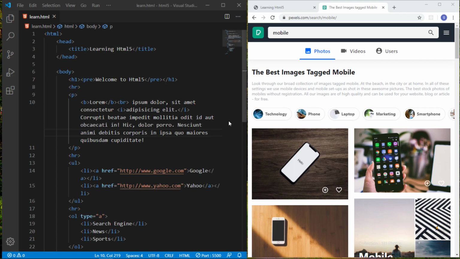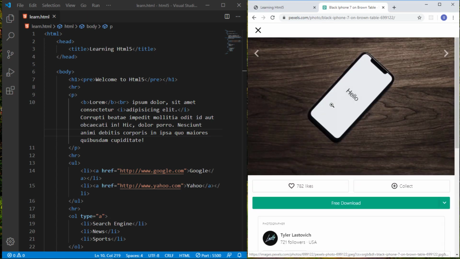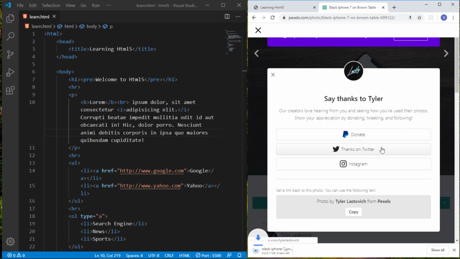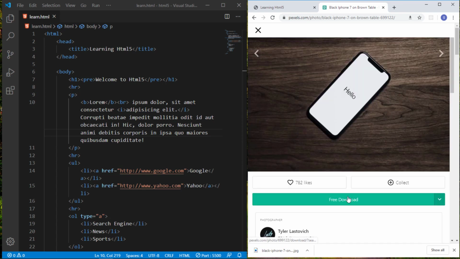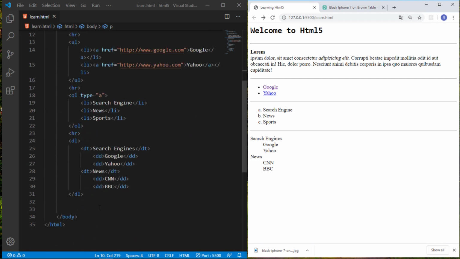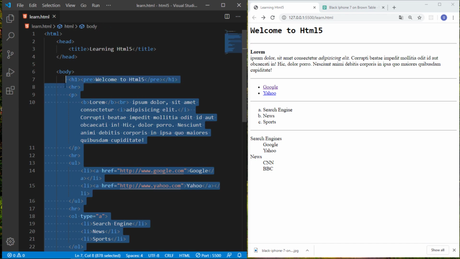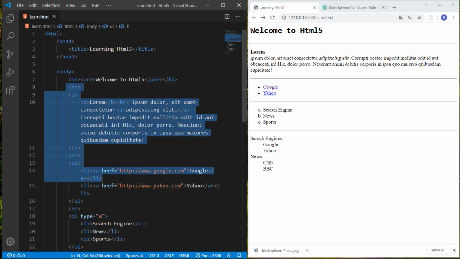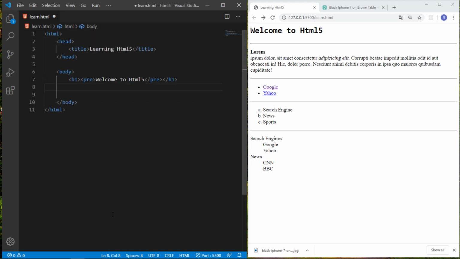Now we learn how to add images to a website. So I download this image, you get an option of free download, and mostly I download images from pexels.com, and this image from the Taylor Lost Witch. So first I just clear these tags. I'll just delete this one, sorry for that, and just save it.